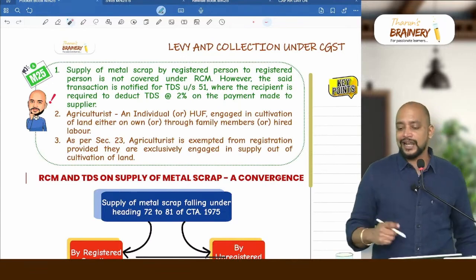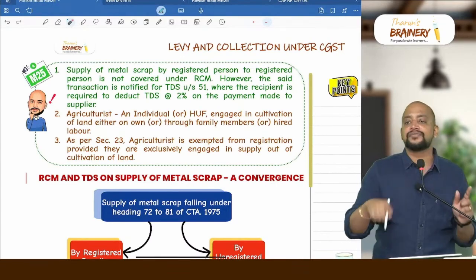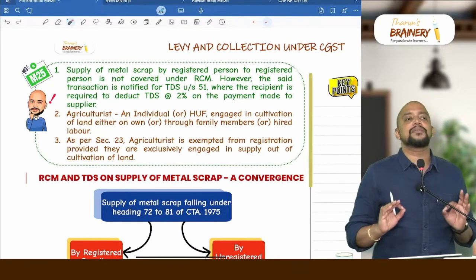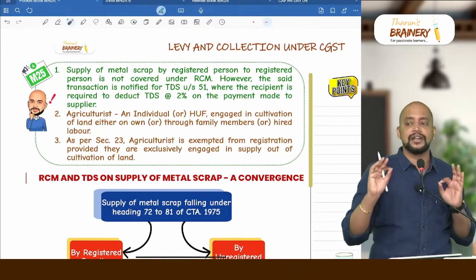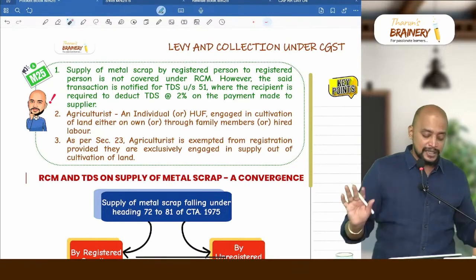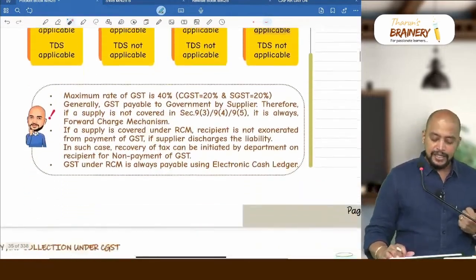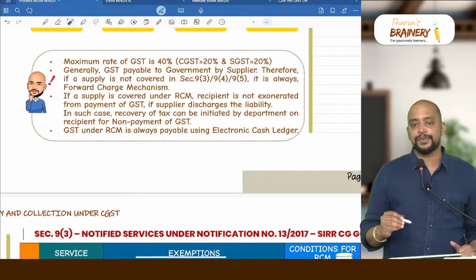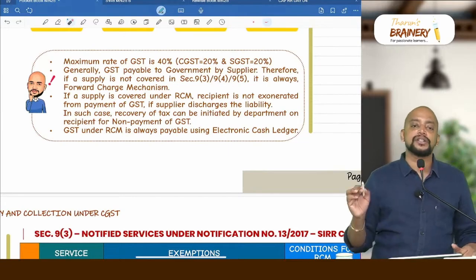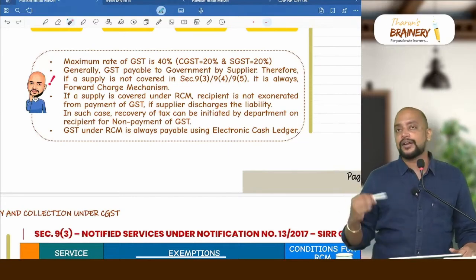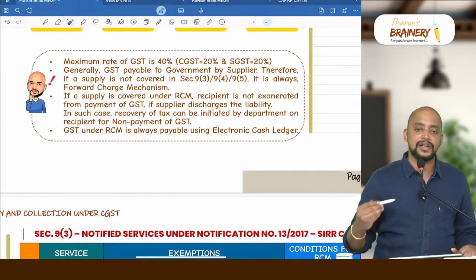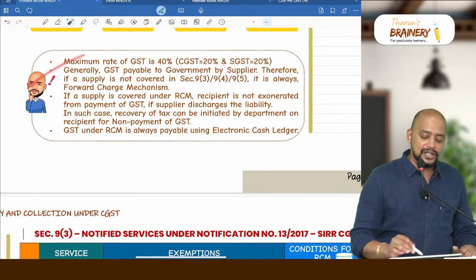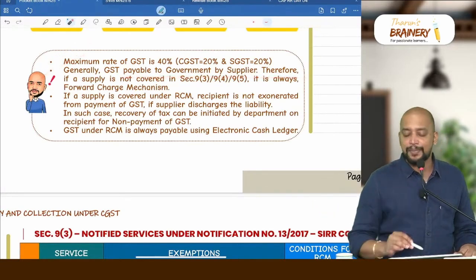So therefore, in that case, we need to see their aggregate turnover. If that is crossing threshold limit, then they need to register. Till the time they are making exclusively agricultural produce, sale of agricultural produce, they are not required to get registered. Then look into some other points. The maximum rate of GST is 40%. So 20% CGST, 20% SGST. But right now the maximum effective rate is 28%. It can go up to 40%. That is the meaning. And generally GST is payable to government by supplier.